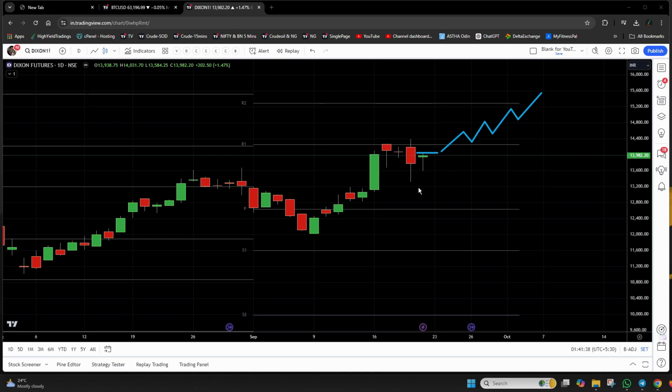And if the low of the inside bar is breached, then you go short and expect the price of that stock or index to go down. As simple as that. This is exactly what you need to trade, and this is how things work in real.